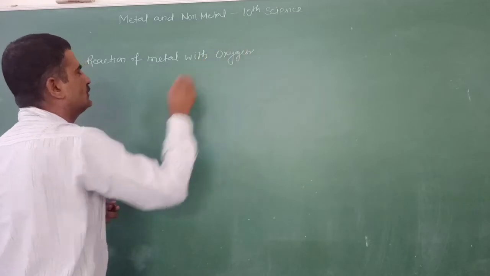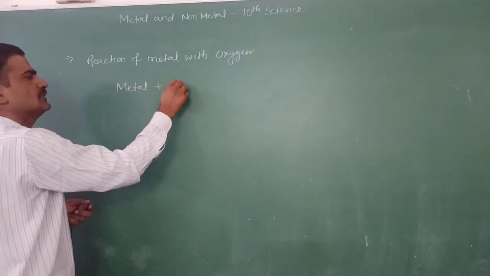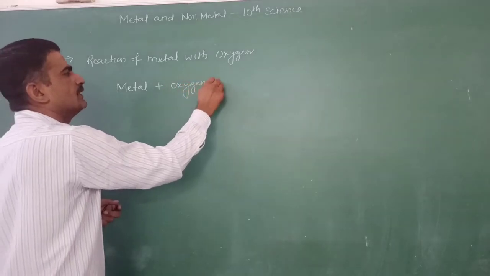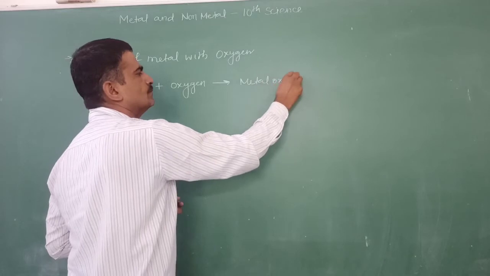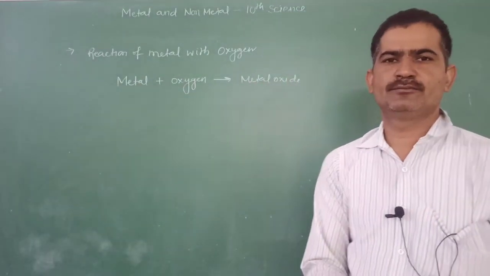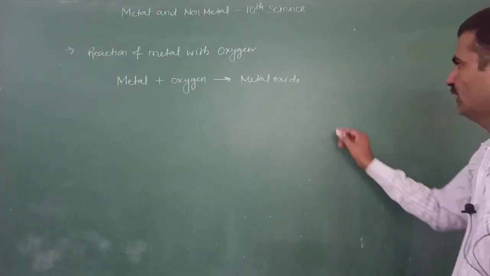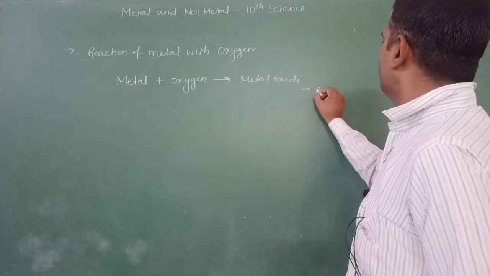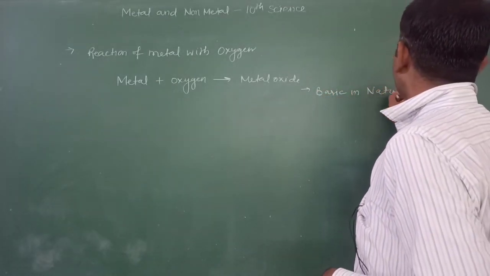Metal reacts with oxygen to form oxide: metal plus oxygen gives metal oxide. Metal oxides are formed. What is the nature of metal oxides? Generally, metal oxides are basic in nature.